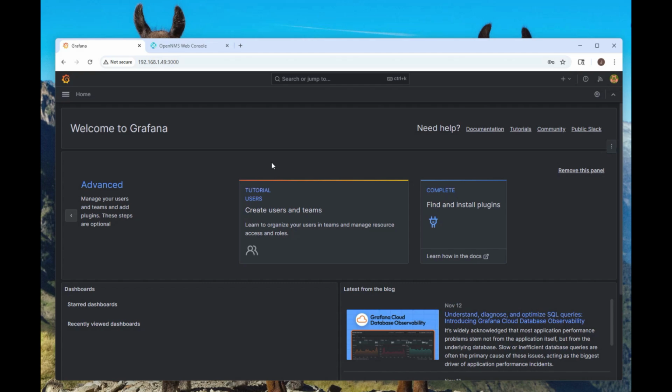So we're going to stop here and say that we've successfully achieved our goal, which was installing Grafana, installing the data source connector to OpenNMS, and then configuring the data source connectors to successfully connect to OpenNMS. So I'd say that was what we wanted to accomplish, and we've done that.